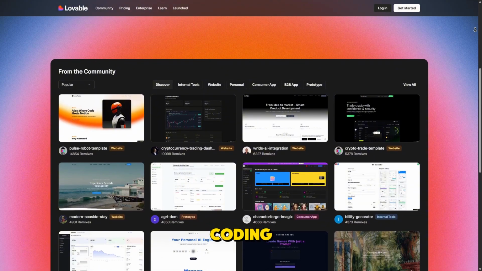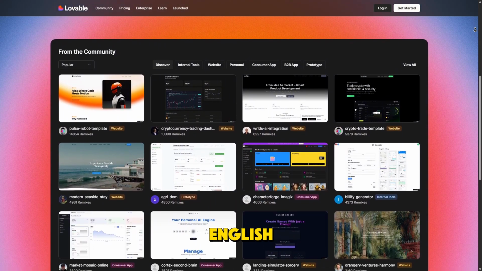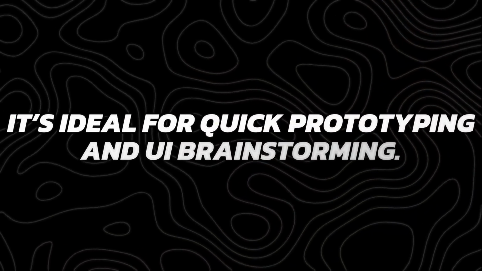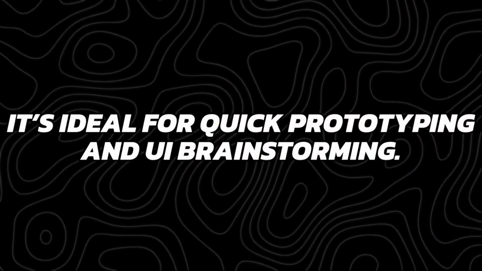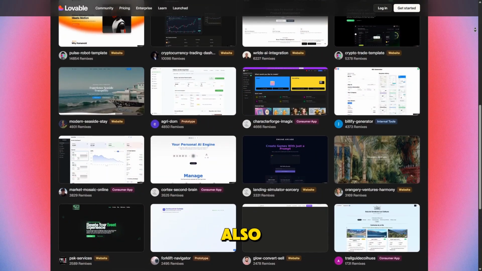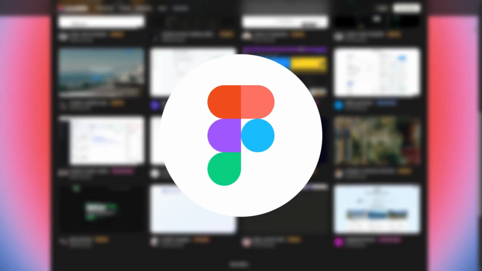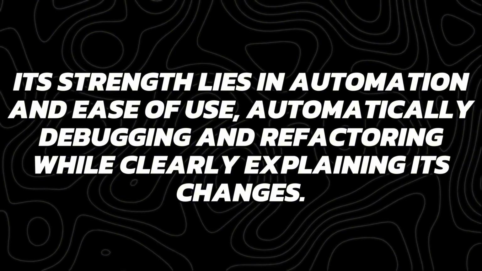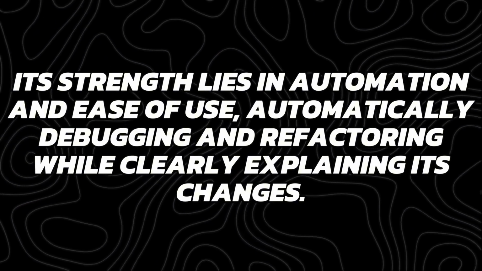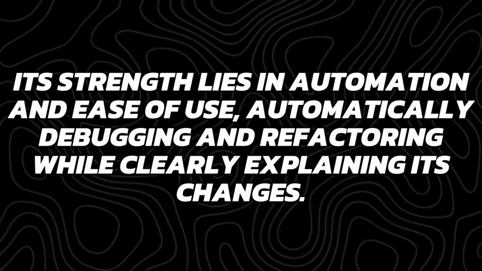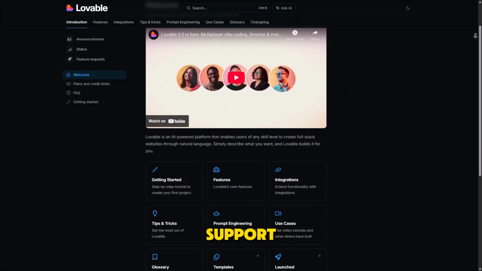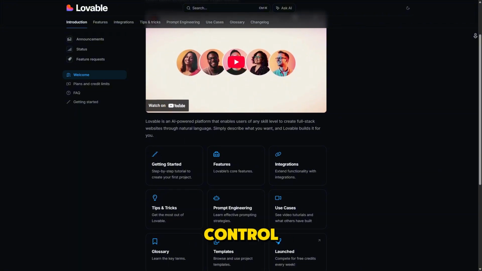Instead of coding, you describe what you want in plain English, and the AI generates a working web application. It's ideal for quick prototyping and UI brainstorming. Lovable also integrates with tools like Figma, so you can turn design concepts into functional code almost instantly. Its strength lies in automation and ease of use, automatically debugging and refactoring, while clearly explaining its changes. But keep in mind, it lacks full backend support and doesn't offer complete code-based control yet.